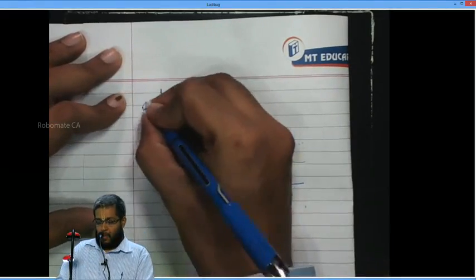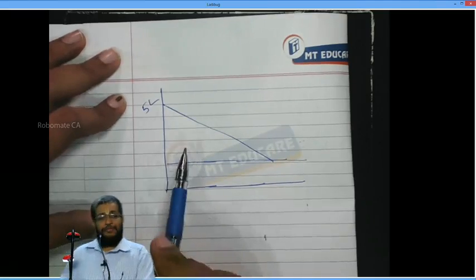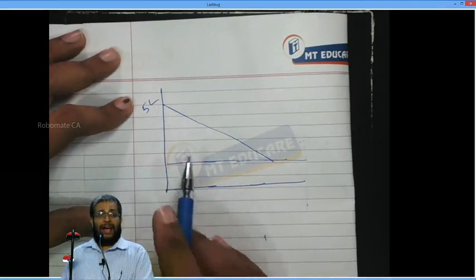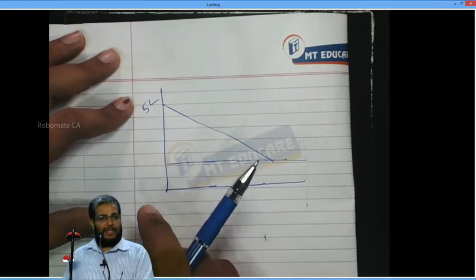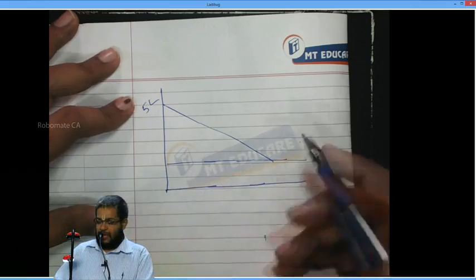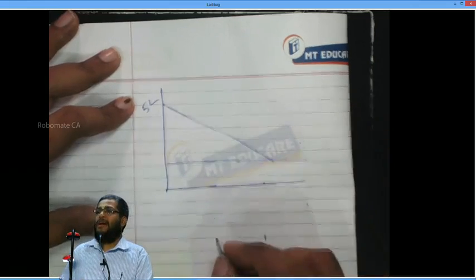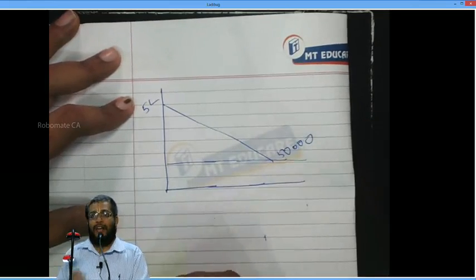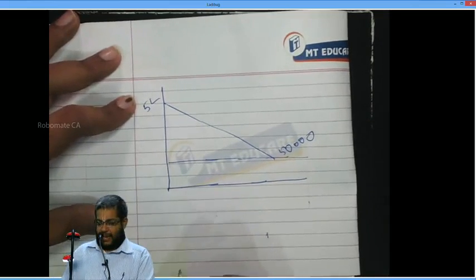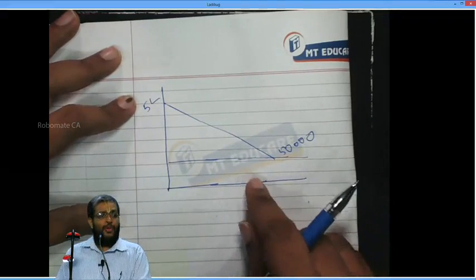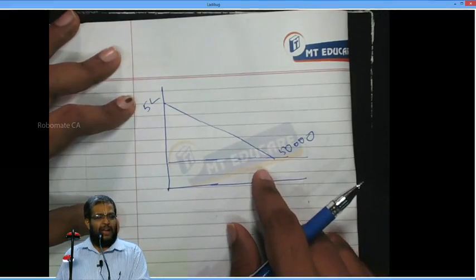Okay. What asset? 5 lakhs. Will a 5 lakh asset depreciate to 0? No. I have a salvage value. I depreciate only the original cost minus salvage value, divided by 5. It will depreciate only down to the salvage value amount, 50,000, right or not? That means 4,50,000 is the depreciable value and 50,000 is the non-depreciable value. Yes or no?